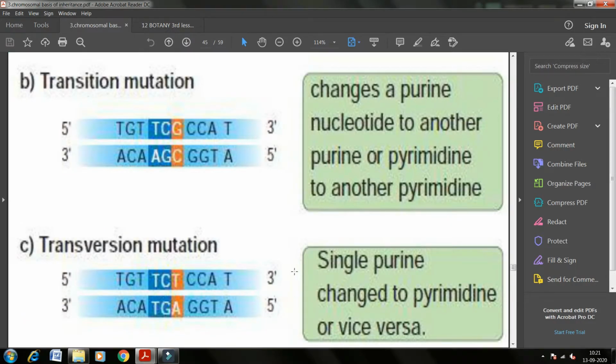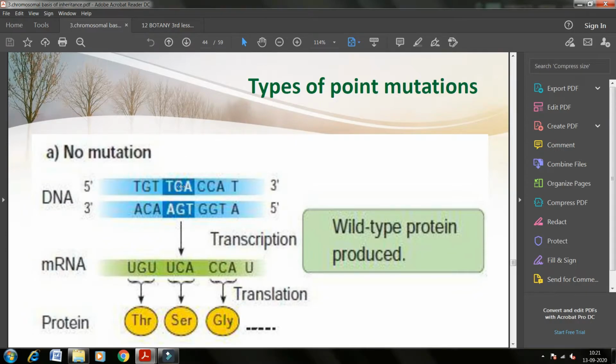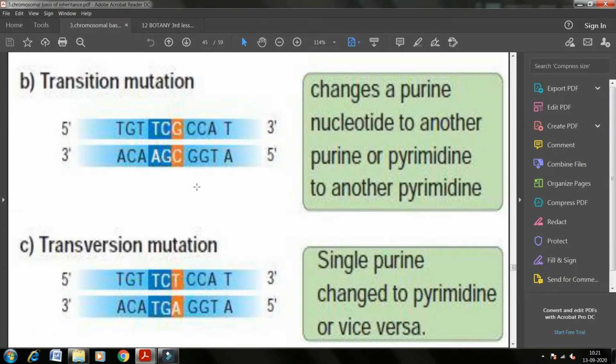Now let us see if there is mutation takes place. First, transition mutation. So we have seen that, instead of this AT, if it is replaced by GC, so A is replaced by G, A is a purine and it is replaced by another purine G, and T is a pyrimidine which is replaced by another pyrimidine C. So changing a purine nucleotide to another purine or a pyrimidine to another pyrimidine mutation is called as transition mutation.